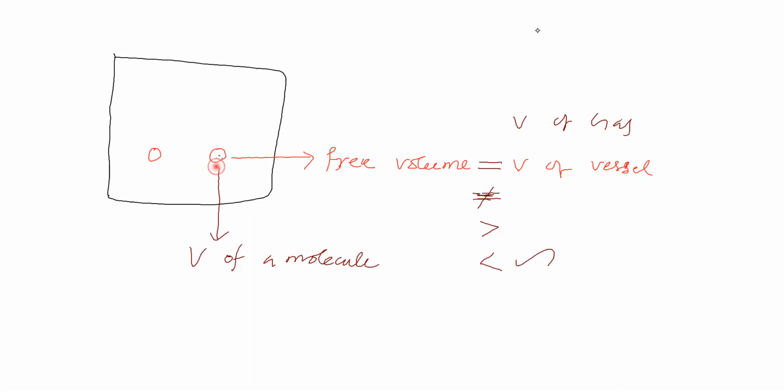What is the volume available for this molecule for its free movement? That is called free volume. Now, free volume available for this molecule is less than volume of vessel. One student says greater than. How is greater than possible? Free volume and volume of vessel: one possibility is equal, one possibility is less than, and greater than is not at all possible.